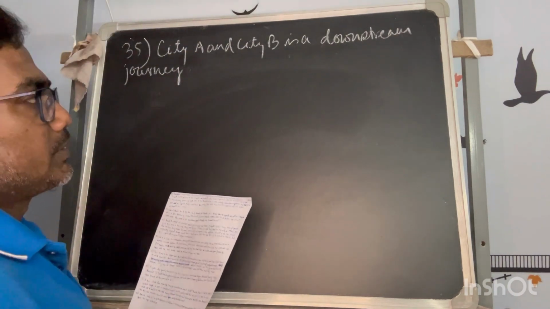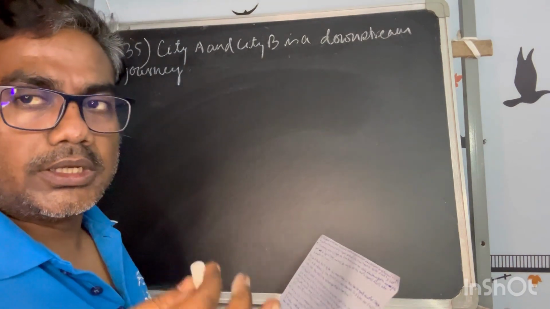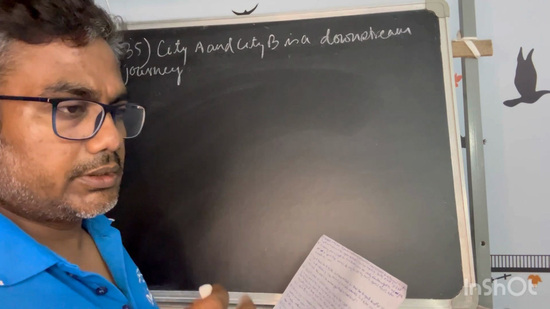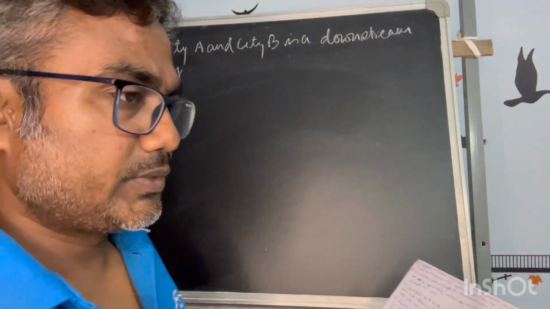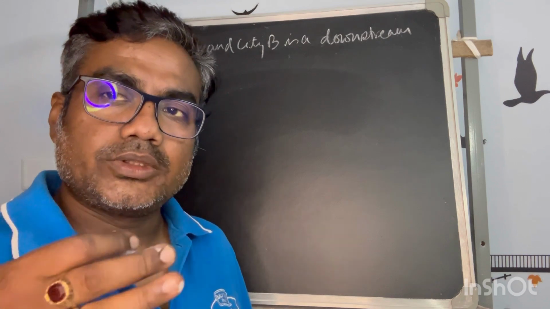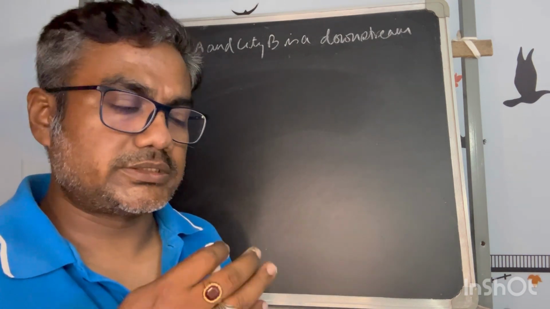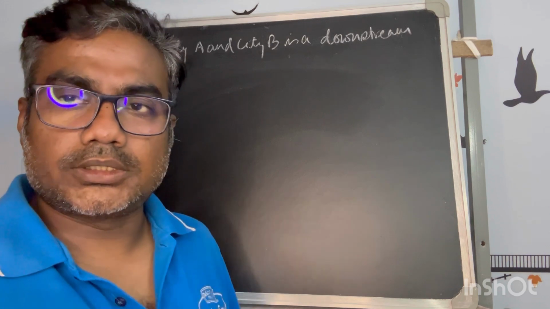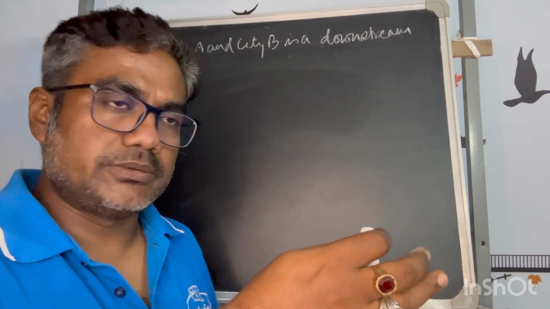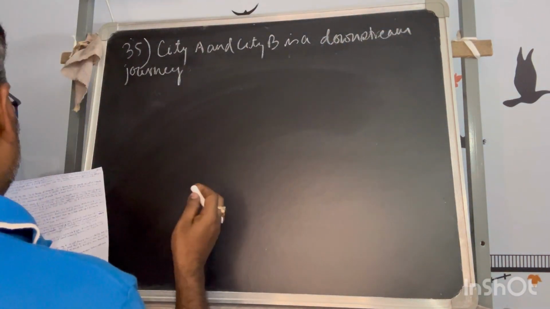That means something is moving sailing on water, and downstream is, as I said, not against the restriction. It is flowing with the restriction. That means the restriction is helping. The water current speed is not in the reverse direction, it is moving in the same direction. So that's why it is a downstream. It is helping the motion of the boat.